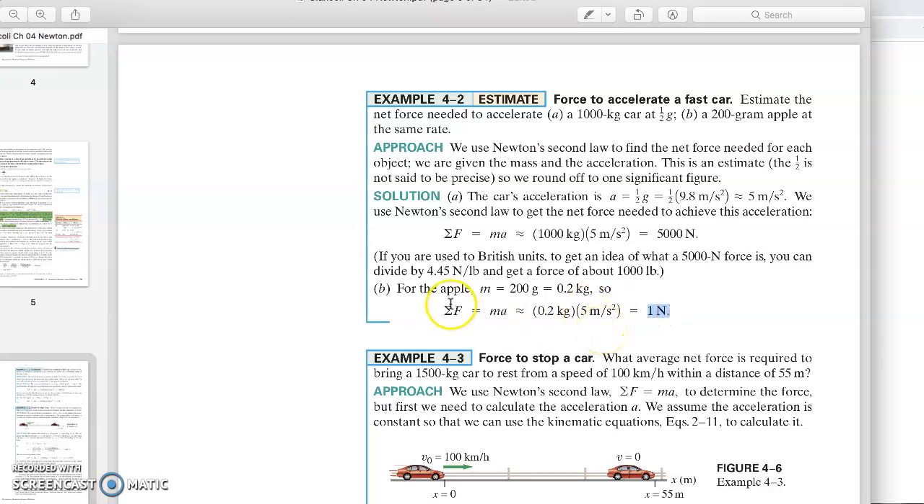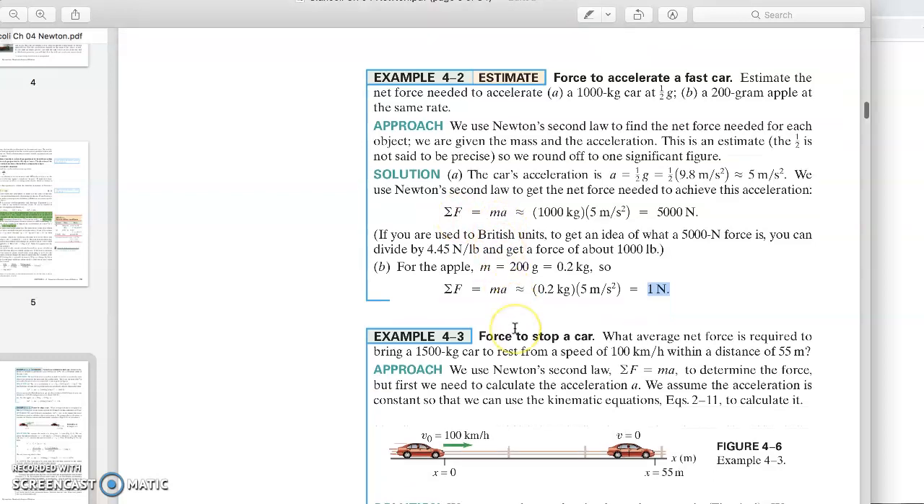So you can see that if we are dealing with the same acceleration, then of course the force will be proportional with the mass of the object.